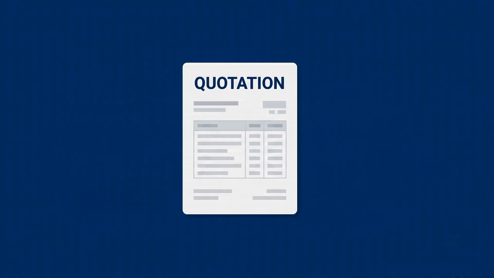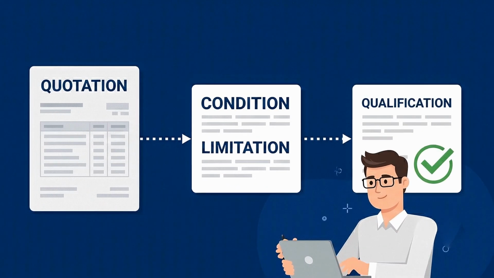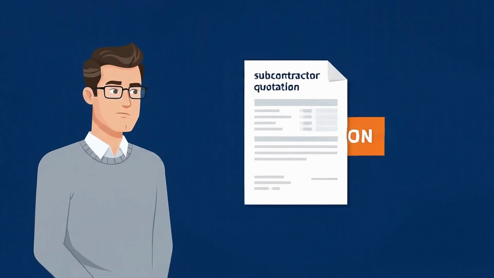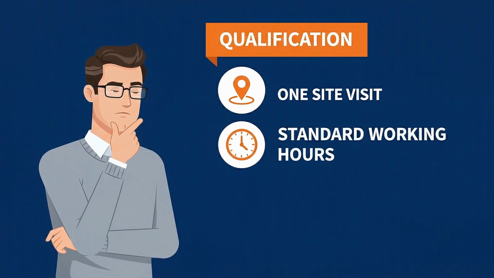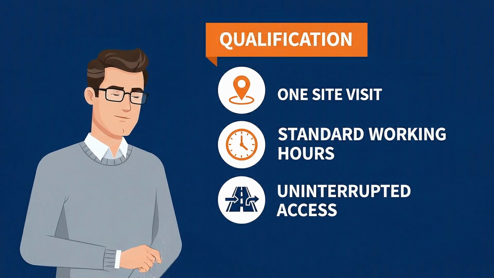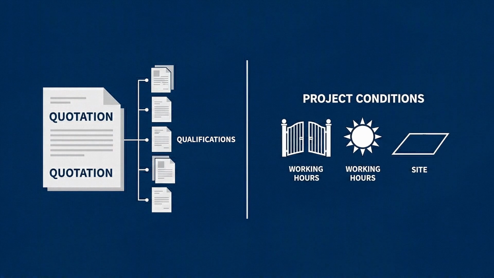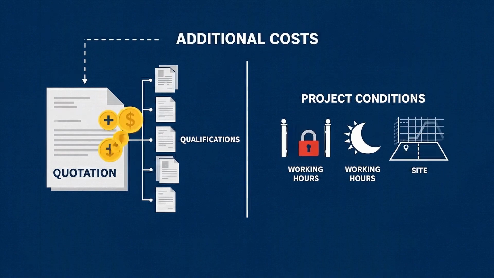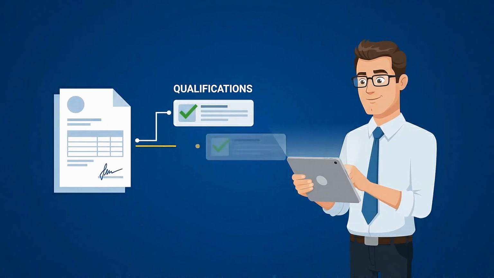The second area is qualifications. A qualification is a condition or limitation attached to the quote. For example, the subcontractor may have allowed for only one site visit, standard working hours, or uninterrupted access. Qualifications can create additional costs later if the actual project conditions are different. They should be clarified and, where possible, removed before the subcontract is agreed.